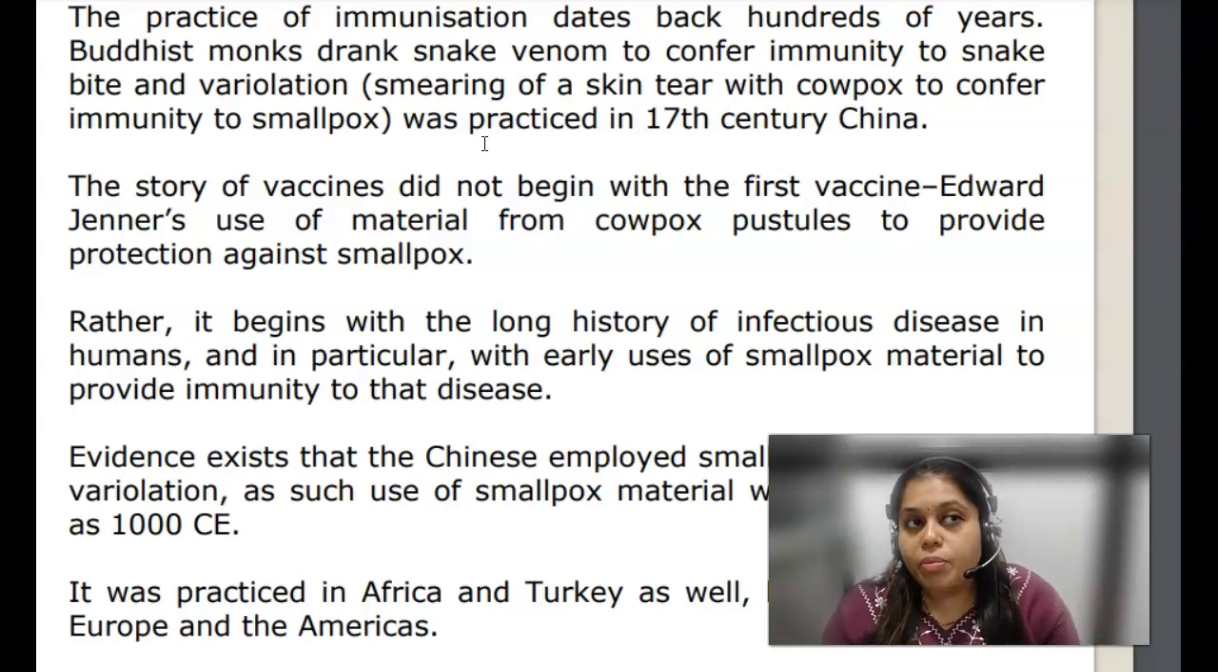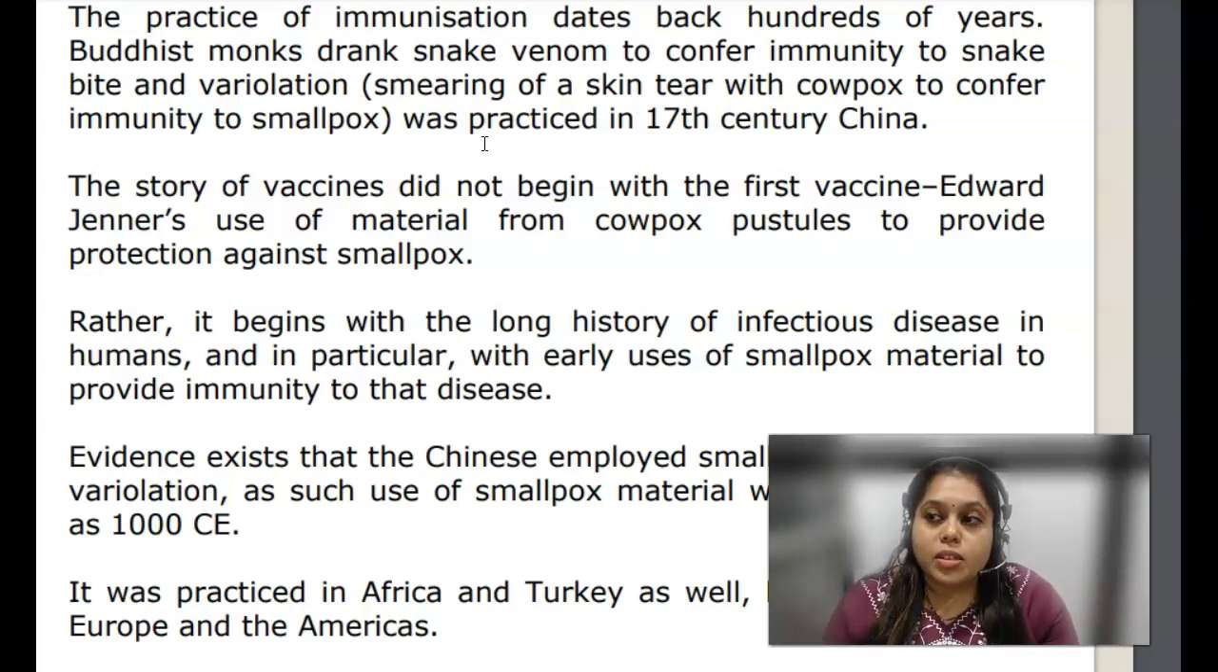In that era, there was a disease called smallpox. Smallpox is a disease which caused a pandemic. Okay, a lot of people were widely affected all over the world. In the entire world, a lot of people were affected by the smallpox disease. Smallpox is a viral infection.